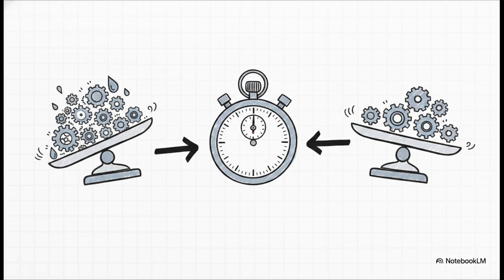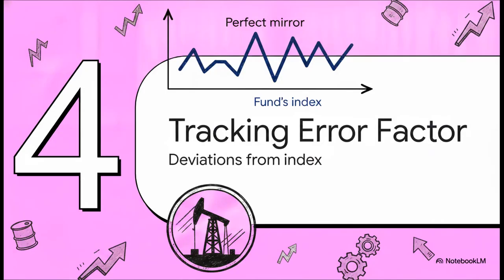If market movements accidentally push the portfolio out of that 95% minimum alignment, the fund manager has exactly 7 calendar days to forcefully rebalance it. And that same 7-day clock applies if the underlying index changes its constituent stocks or if some involuntary corporate action leaves the fund holding a security that doesn't belong. The mandate dictates constant, rapid realignment to the benchmark. No exceptions. Let's transition to Section 4, the tracking error factor.